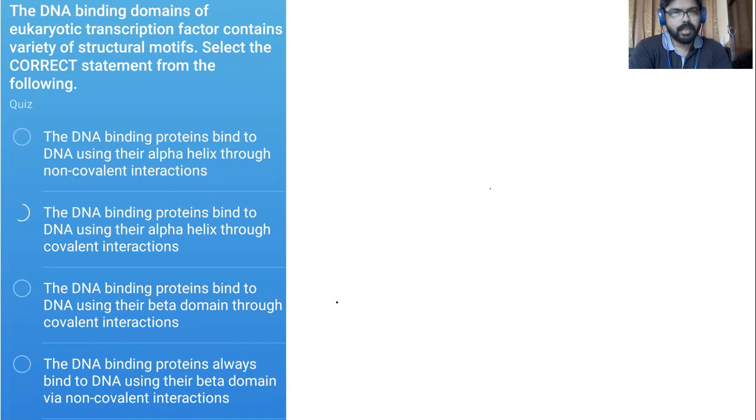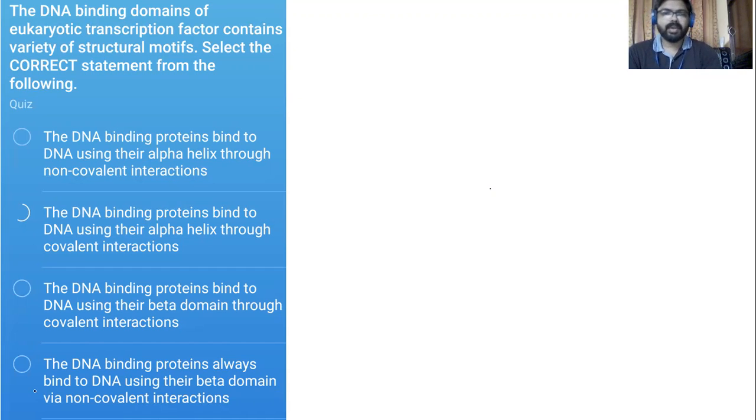See, the first option is DNA binding proteins bind to DNA using their alpha helix through non-covalent interactions. And the second option, DNA binding proteins bind to DNA using their alpha helix through covalent interactions. So in the first stage of answering this question, we can exclude those options having covalent interactions.